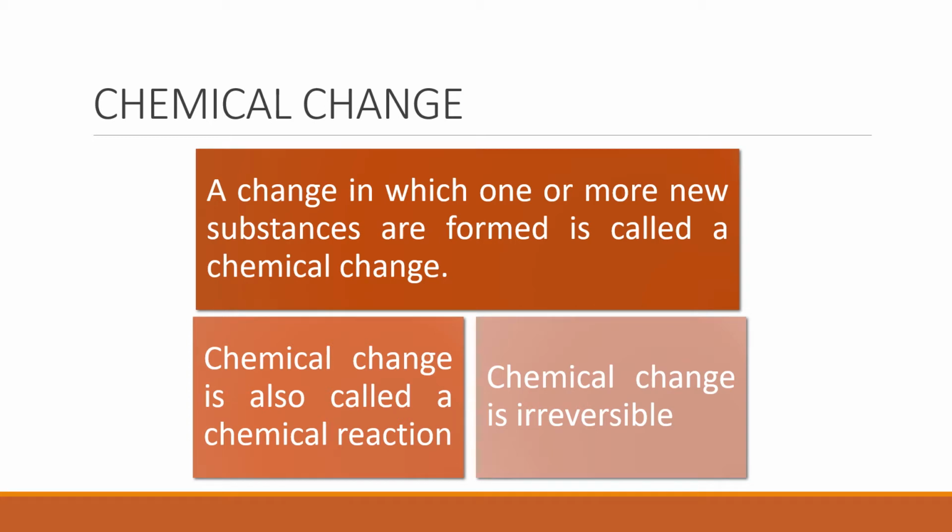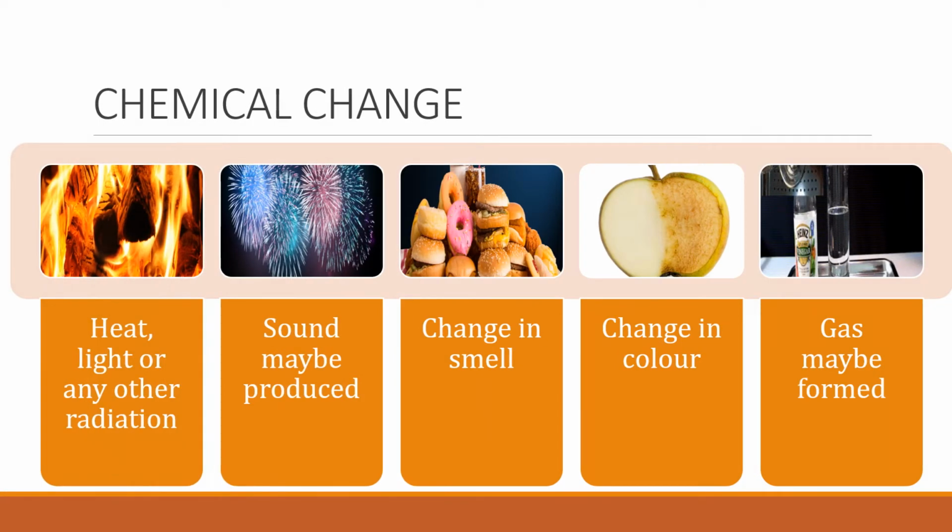What is a chemical change? A change in which one or more new substances are formed is called a chemical change. Chemical change is also called a chemical reaction. Chemical change is irreversible. Chemical change is often accompanied by evolution of heat, light and other radiation, sound, change in smell or color. It is sometimes accompanied by evolution of gas.